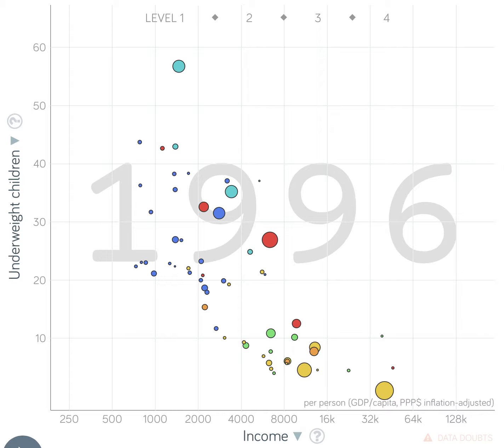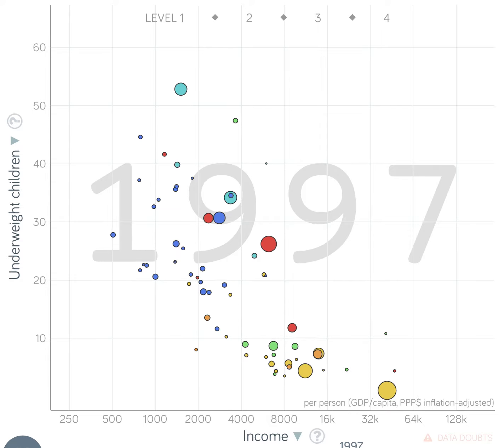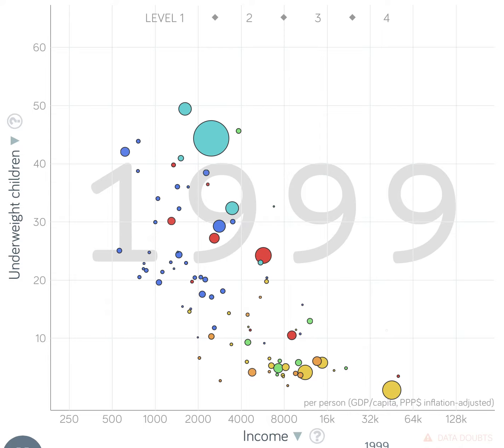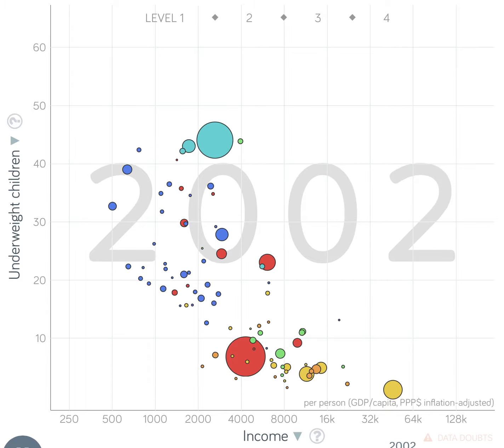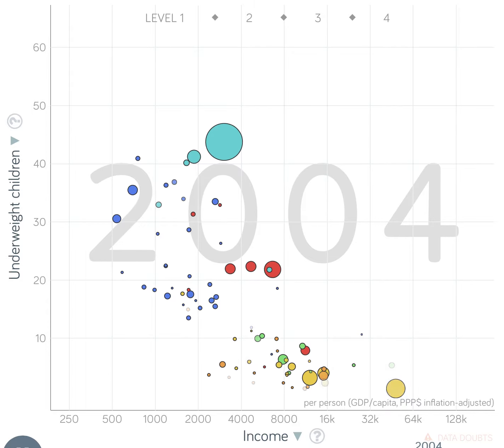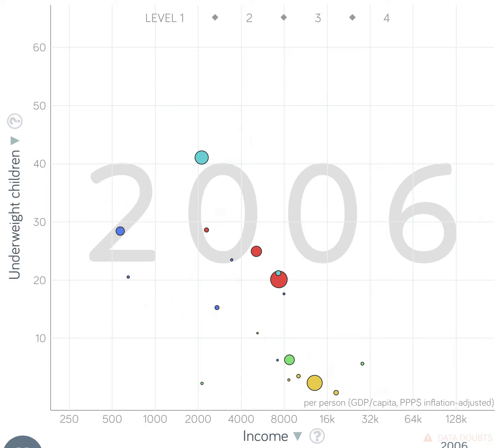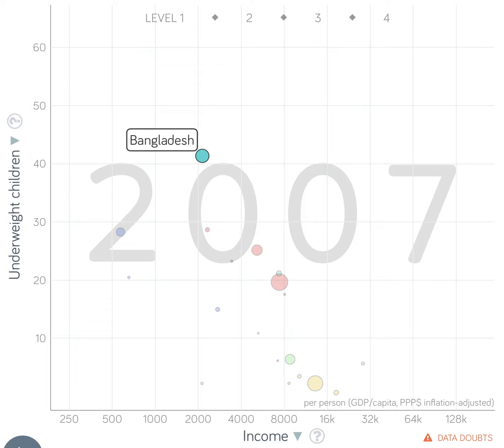Some of these points move to a better area on the graph, but the movements are minimal. As an example, Bangladesh starts at about 60% of underweight children in 1993 and ends around 41% of underweight children in 2007. There obviously was not too drastic of a change in those 15 years. A small change is definitely better than no change because being underweight can cause many health issues for kids. It can even potentially cause death.